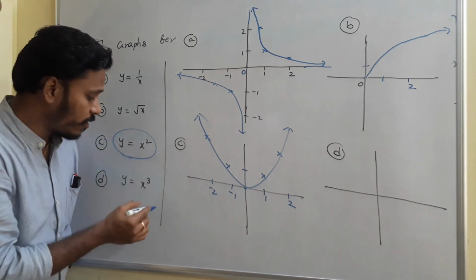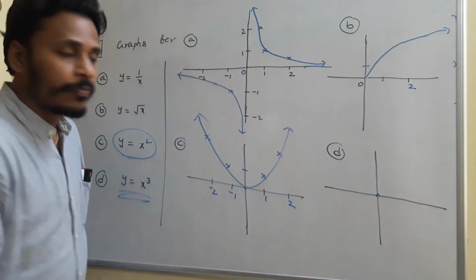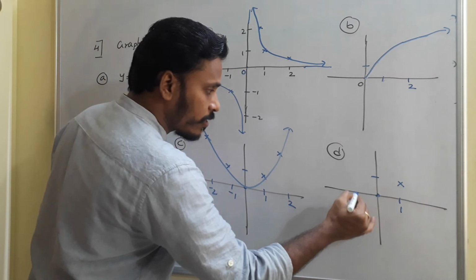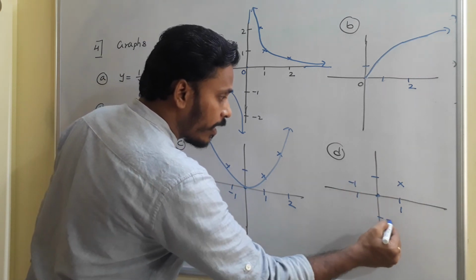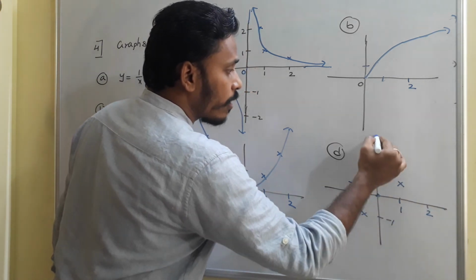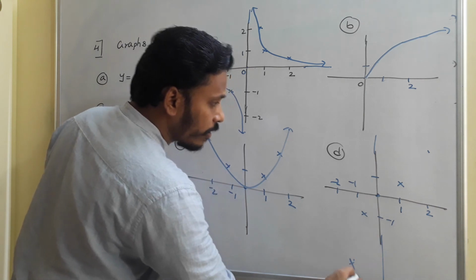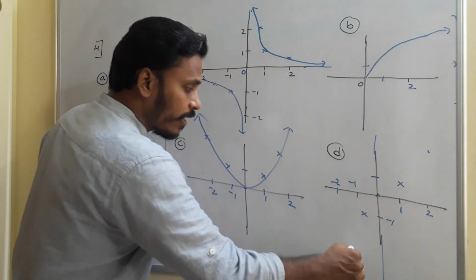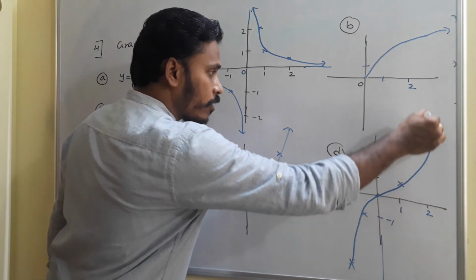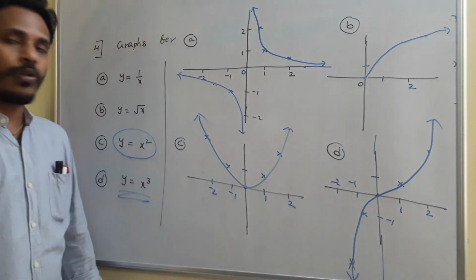Whereas if you wish to sketch the graph for y is equal to x cube, if x is 0, y is 0. If x is 1, y is 1. This is the point. Whereas if x is minus 1, y is again minus 1 itself. That's the point. If x is 2, the value is 8 you will get. And if x is minus 2, the value is minus 8. If you sketch, the graph will be like this. By taking different values in the place of x, we need to think. This is the shape of y is equal to x cube.